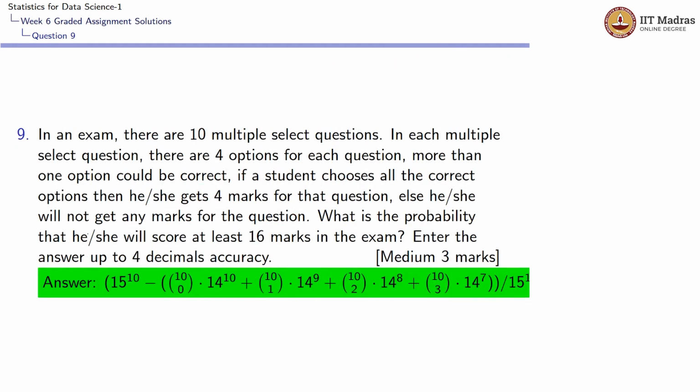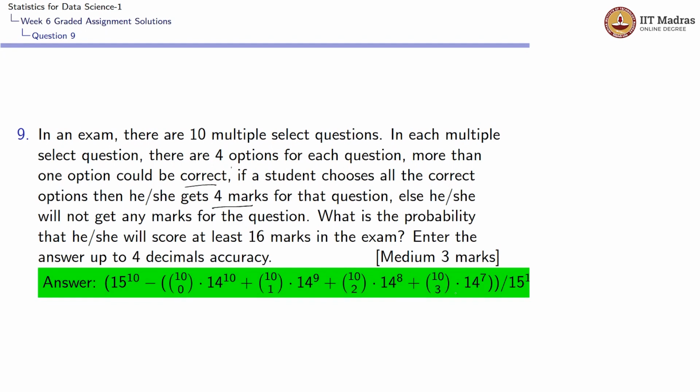Let us look at the 9th question. In an exam, there are 10 multiple select questions. In each multiple select question, there are 4 options for each question. More than one option could be correct. If a student chooses all the correct options, he or she would get 4 marks for that question. Else, he will not get any marks for that question. What is the probability that he or she will score at least 16 marks in the question?